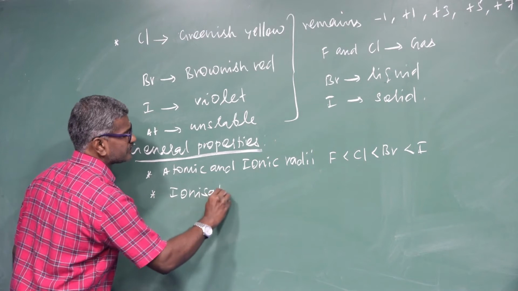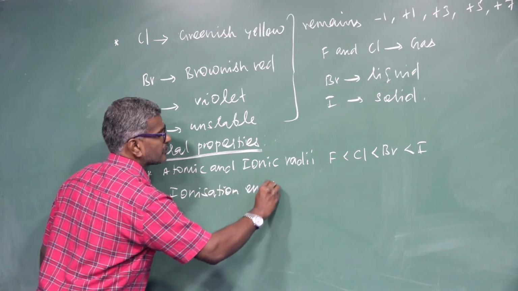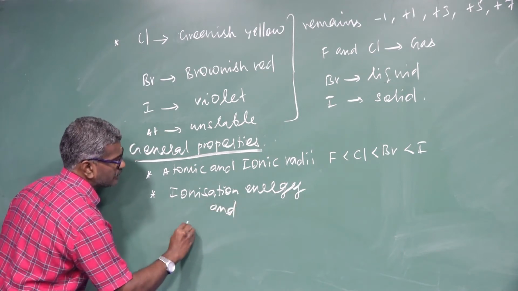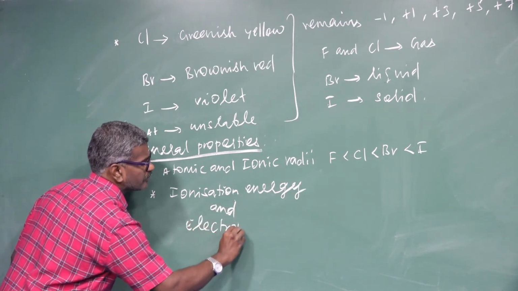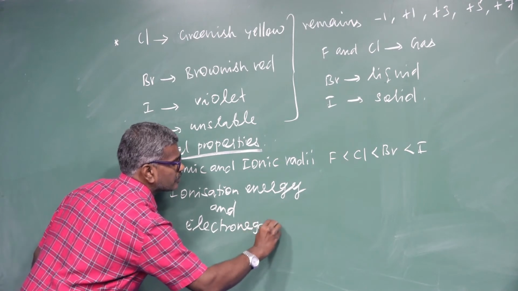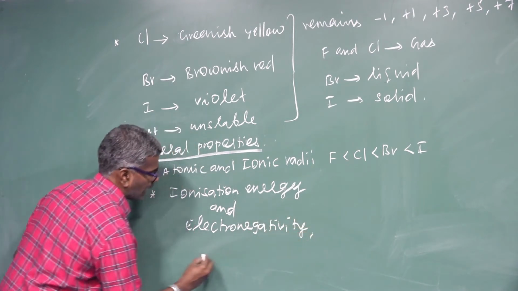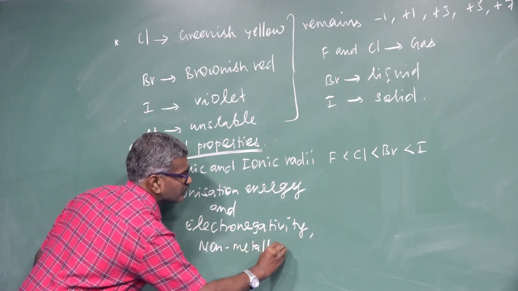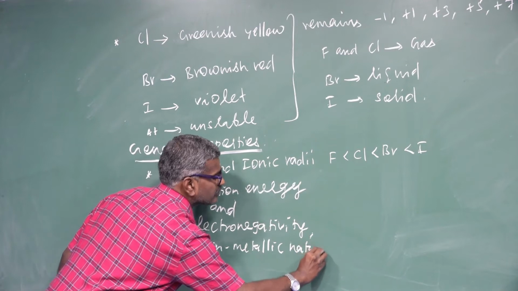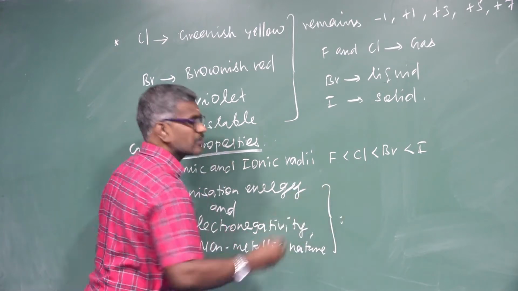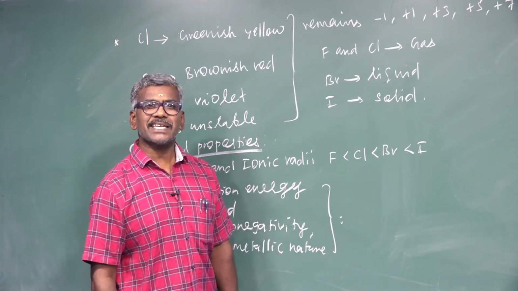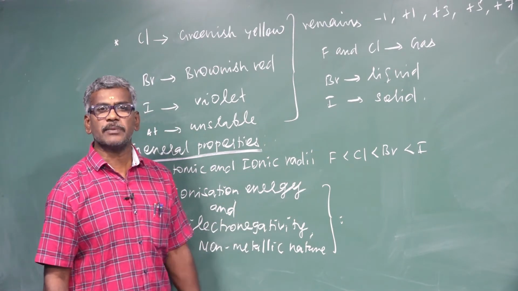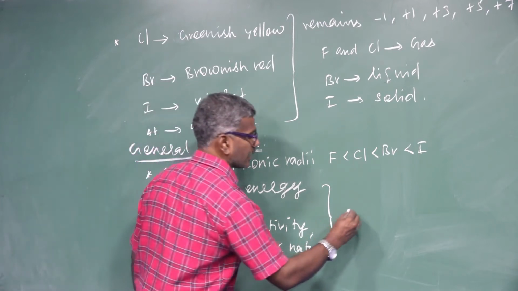Next point: ionization energy, electronegativity, and non-metallic nature. Down the group, size increases, so ionization energy decreases, because ionization energy is inversely proportional to the atomic and ionic radii.